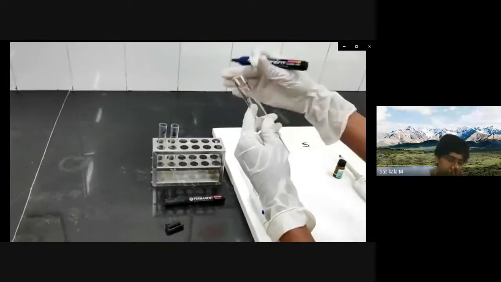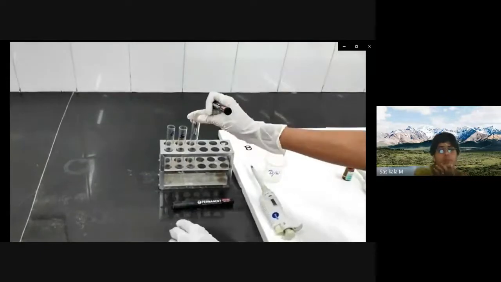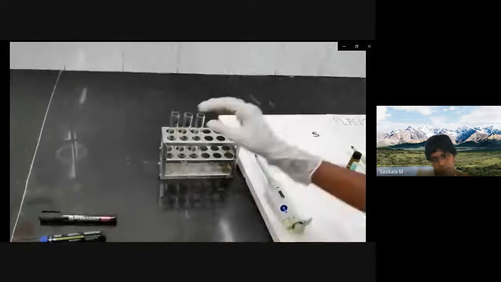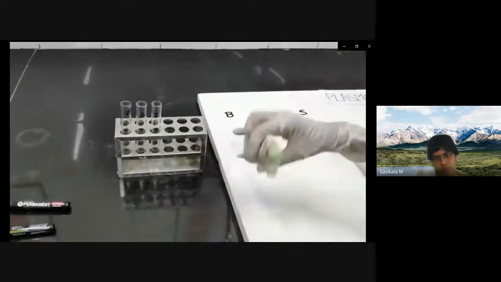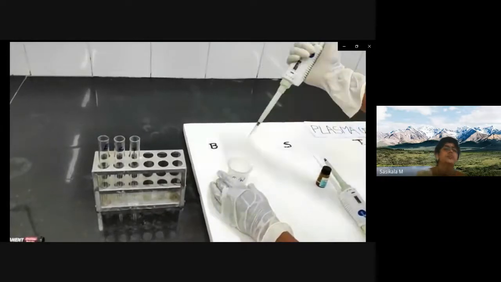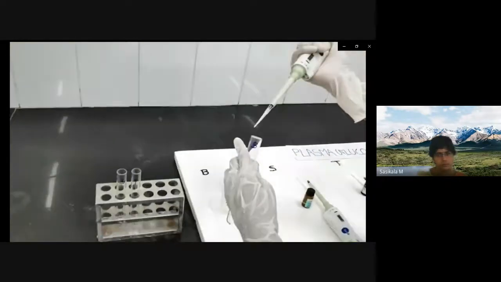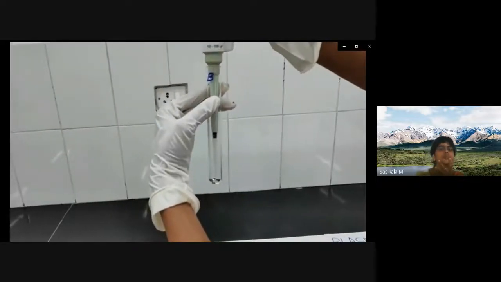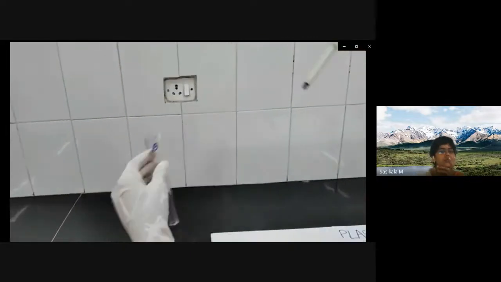After the labeling is over, now you have to take 10 microliter of blank into the blank test tube. In the blank we are taking distilled water, so take 10 microliter of it and add that 10 microliter of blank in the test tube. Make sure that it is at the bottom of the test tube.